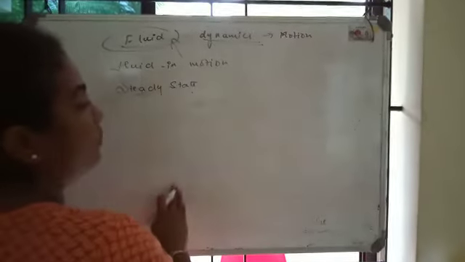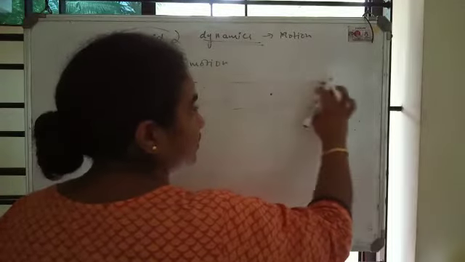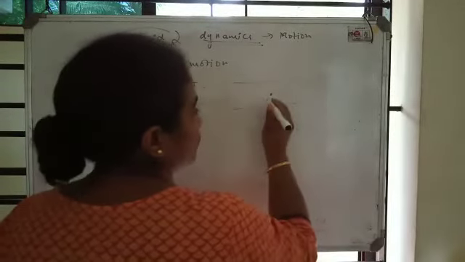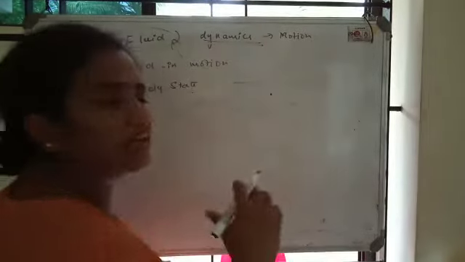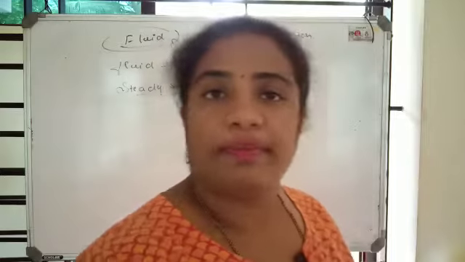What do you mean by steady flow? Suppose this is a pipe through which a fluid is flowing. In general, let me consider water. Water is a fluid, and it flows through the pipe easily.